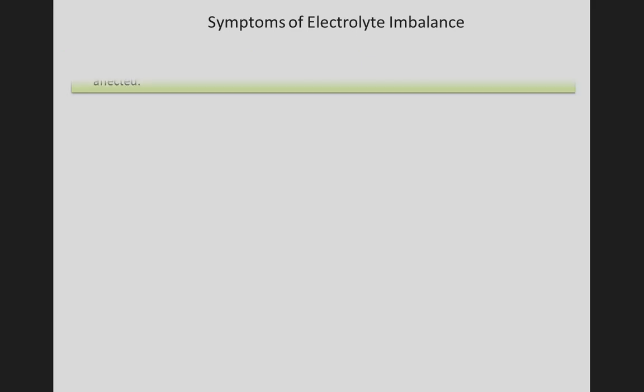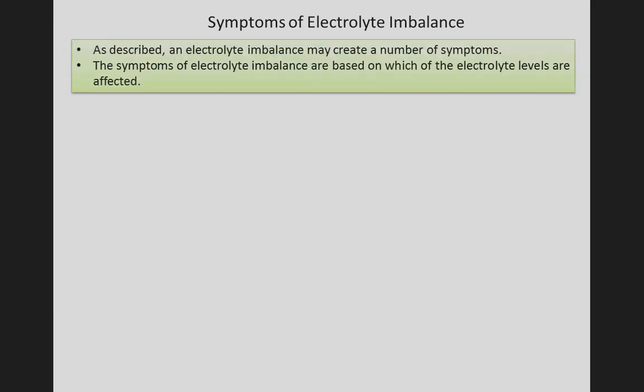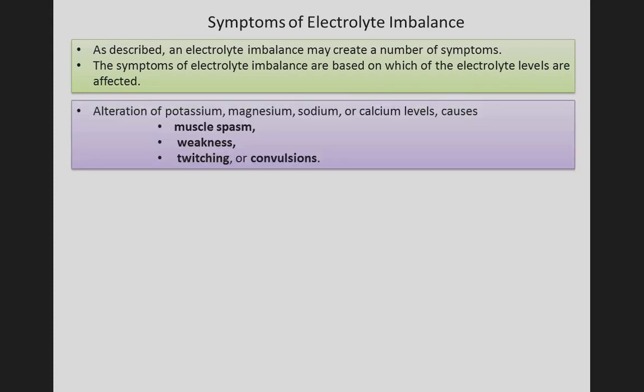Symptoms of electrolyte imbalance. An electrolyte imbalance may create a number of symptoms. The symptoms are based on which of the electrolyte levels are affected, so they are different. First one is alteration of potassium, magnesium, sodium, calcium levels, which causes muscle spasm, weakness, twitching, or convulsions.